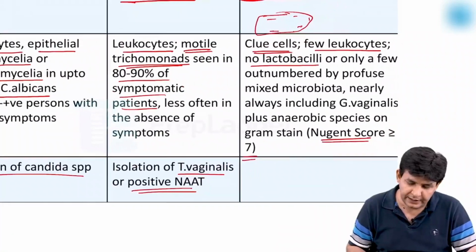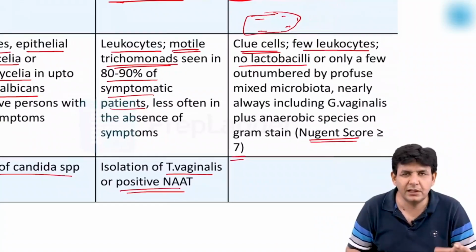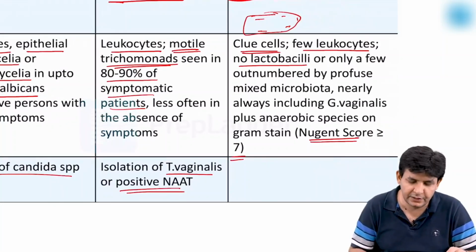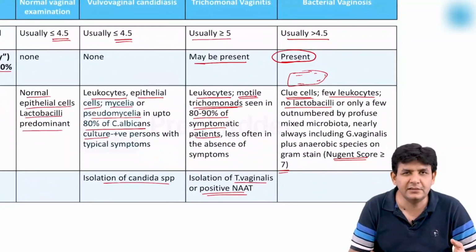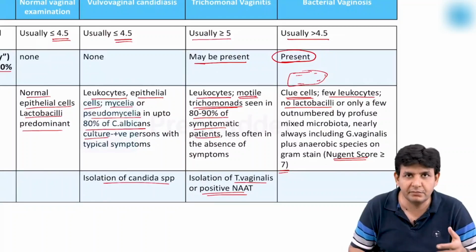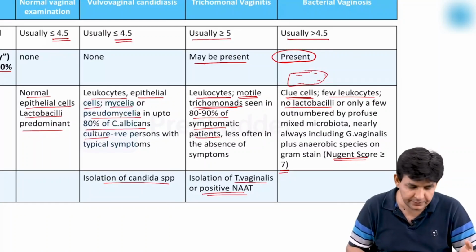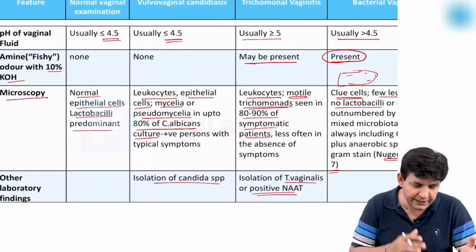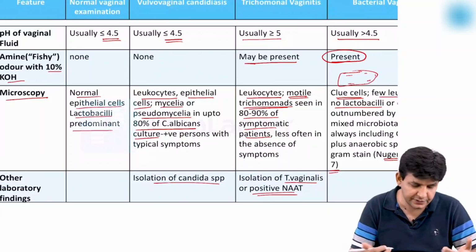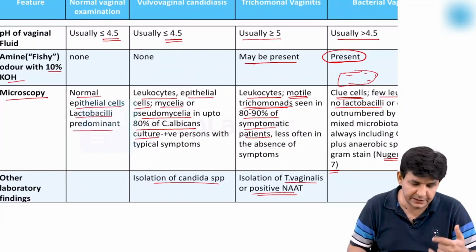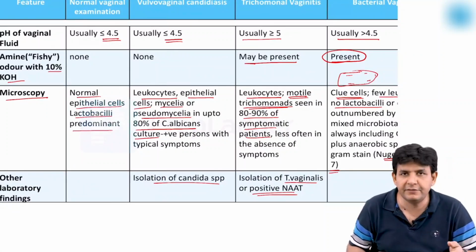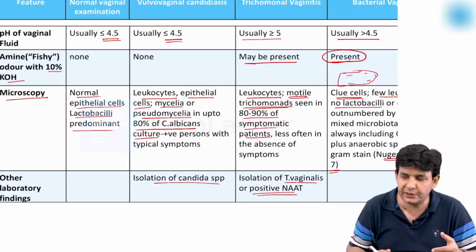In this particular case, they are still undergoing a lot of tests, but it is easily diagnosed clinically. So why bother much about the PCR and all? So this is regarding the pH, the fishy odor, the microscopy, what you can observe in the microscopy, and other lab findings, like which tests you can do other than that.